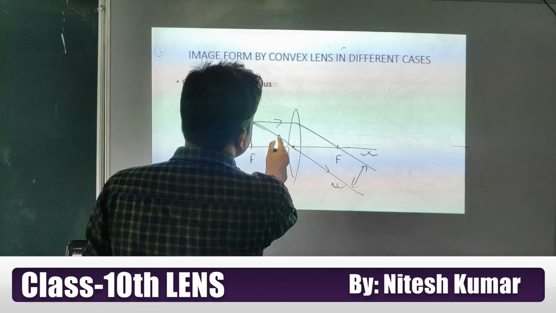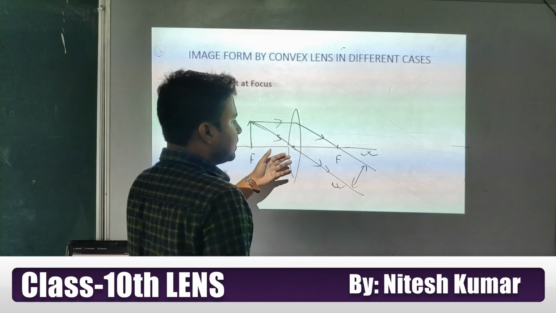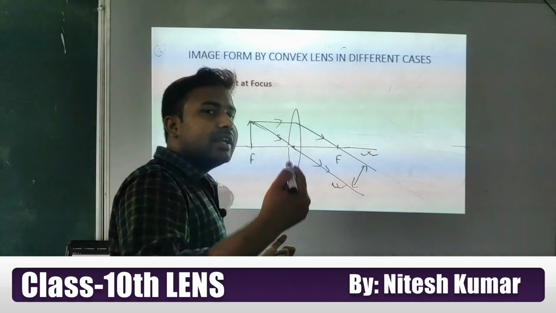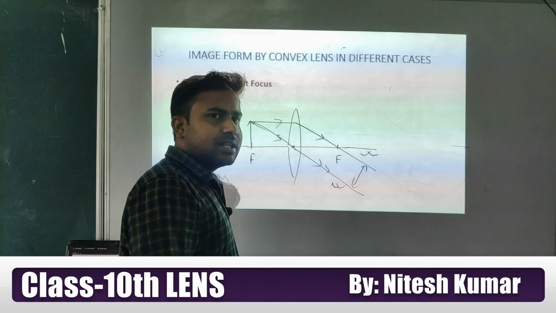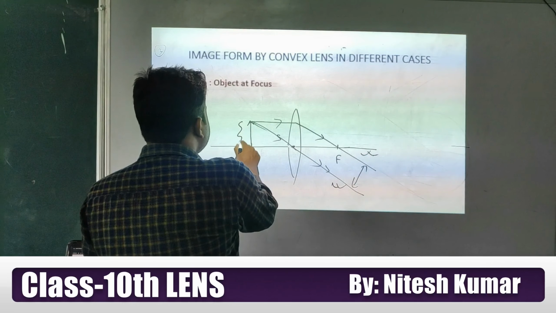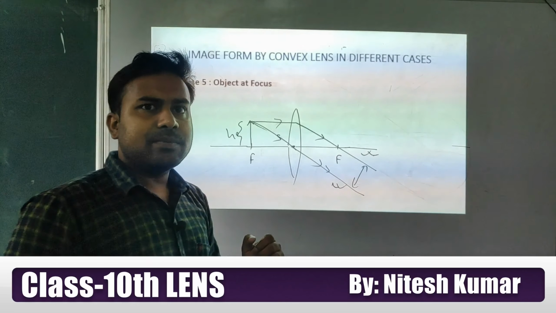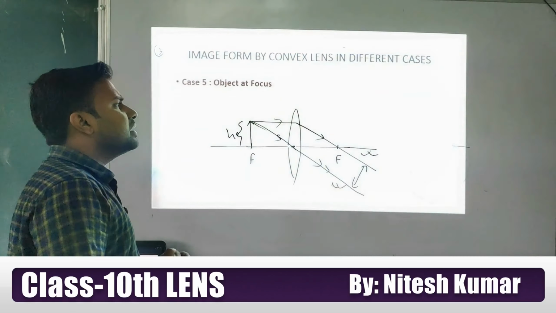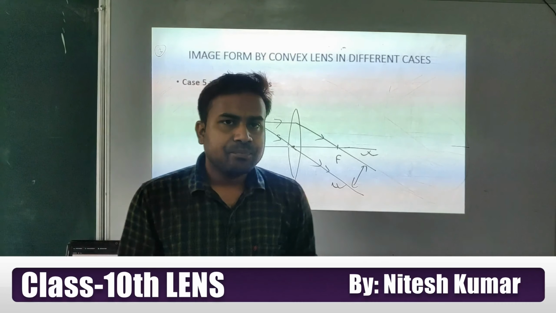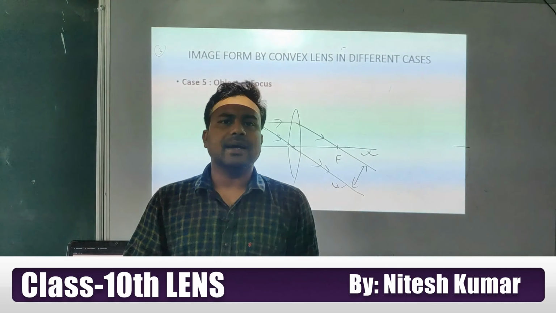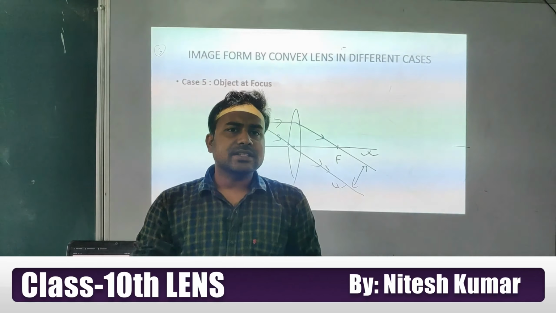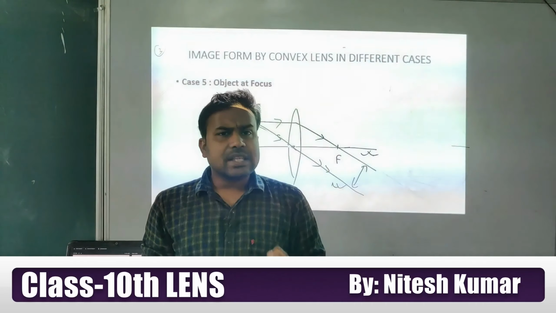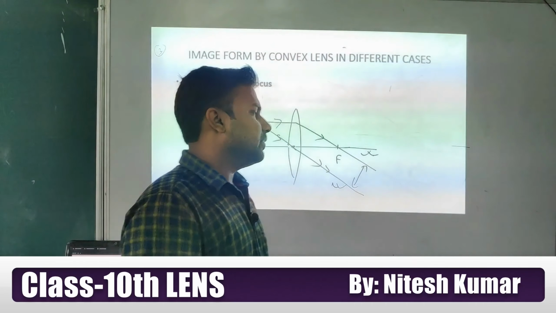So the rays, after refracting through this lens, are parallel to each other. In this case, the image will form at infinity or very far from this lens. Looking at the height of the object, the image will be very big in size. So if your object is placed at F, the focus, the image formed is real, inverted, very big in size, at infinity.